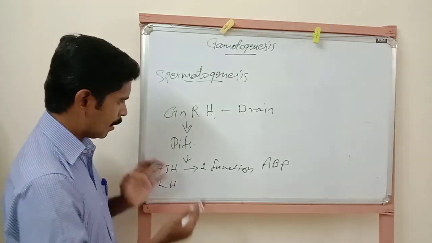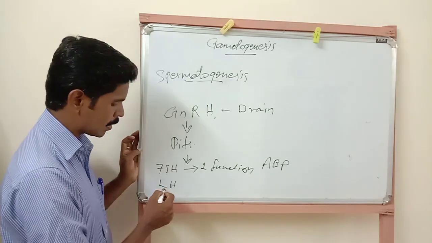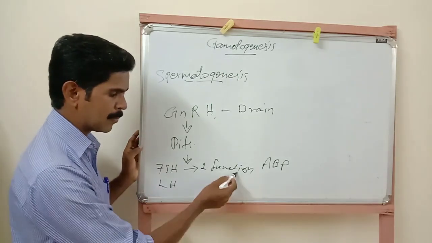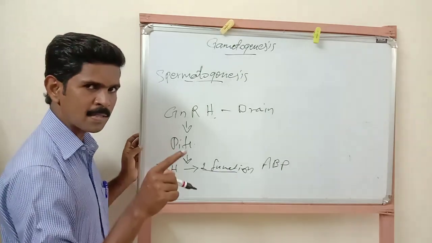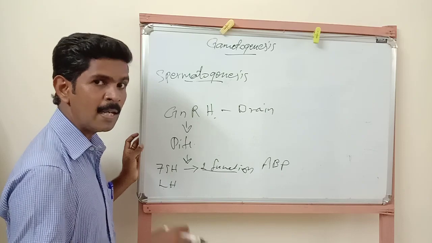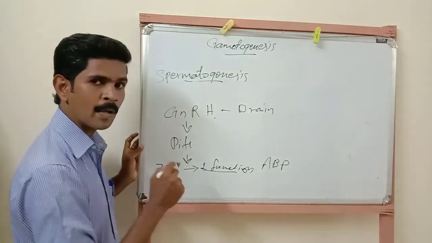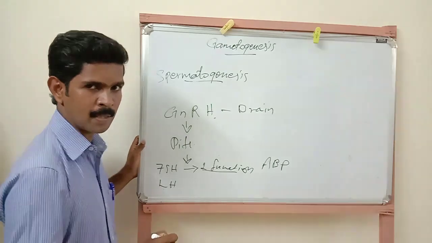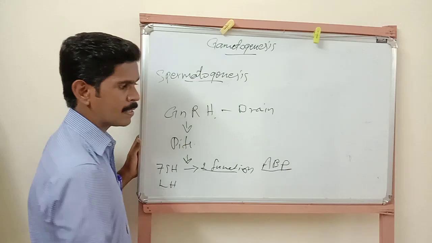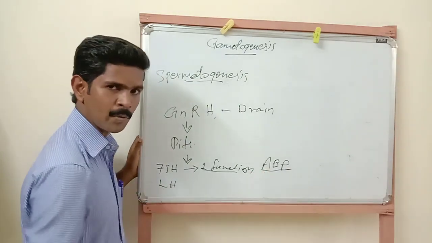Listen very carefully. The pituitary gland secretes two hormones: follicle stimulating hormone and luteinizing hormone. The first function of FSH is the growth of the testes. The second function is that it acts on the Sertoli cells of the testes, which release androgen binding protein.